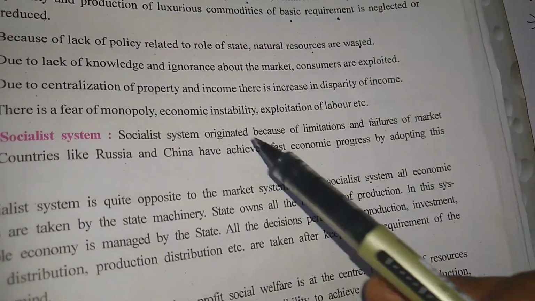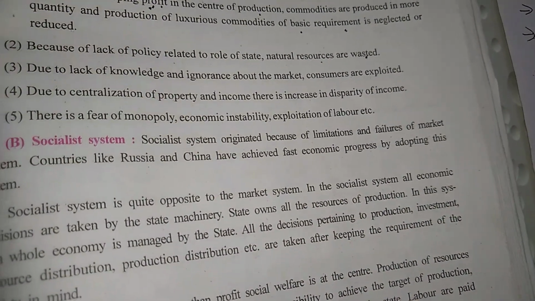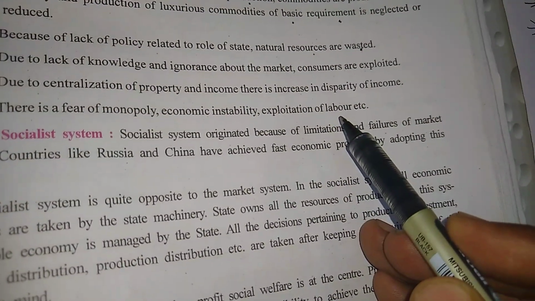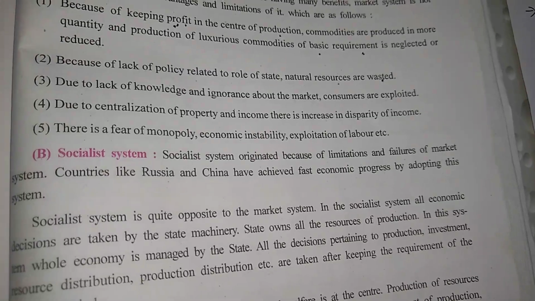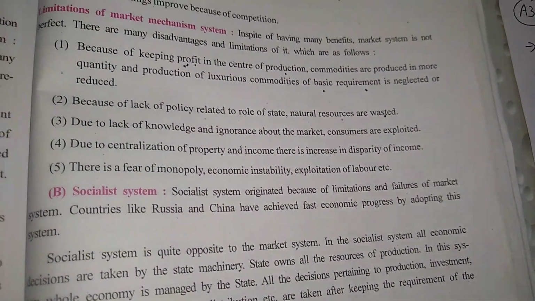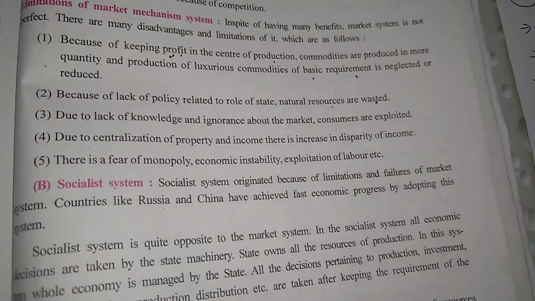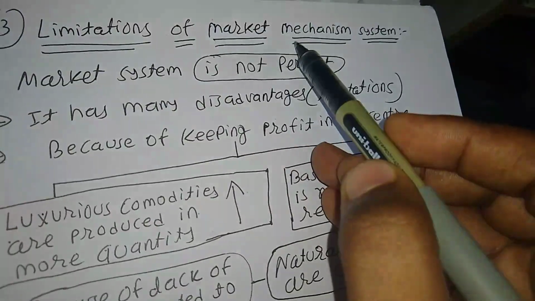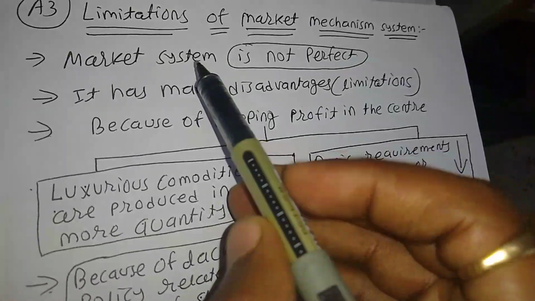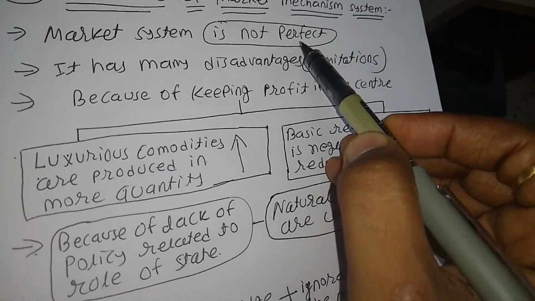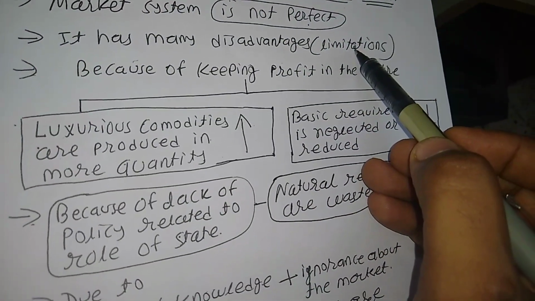Economic instability: anytime the financial situation of the country can change. Exploitation of labor: labor has to work for less salary. All these drawbacks are possible. Now we will revise all this with the help of the paperwork. See the drawbacks, the limitations of the market mechanism system. The market system is not perfect. As I said, it also has some disadvantages.